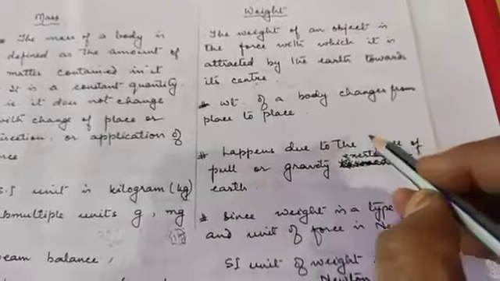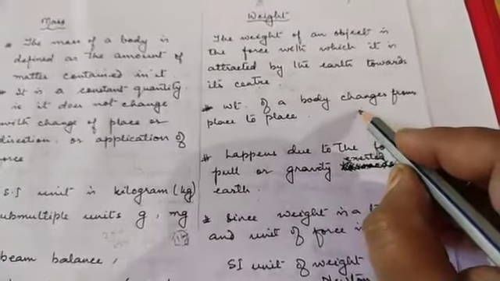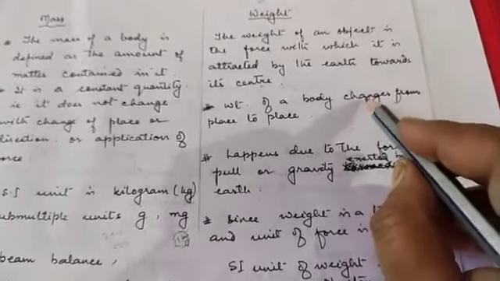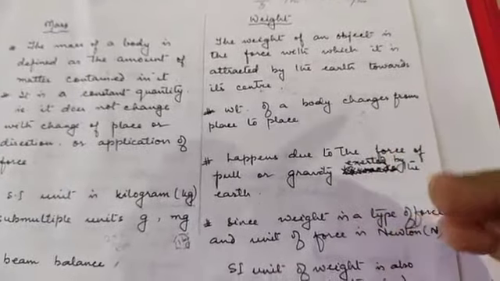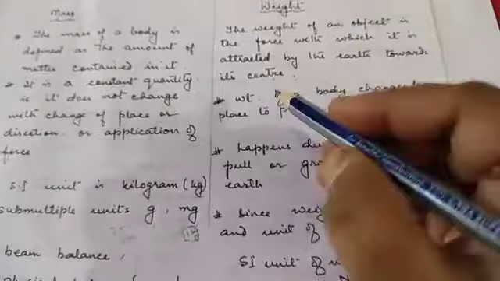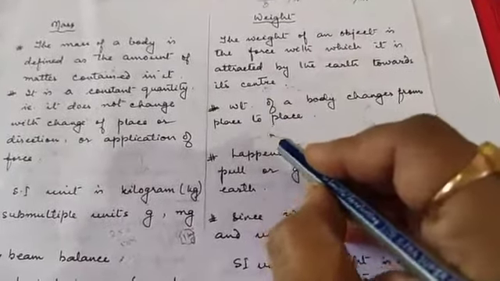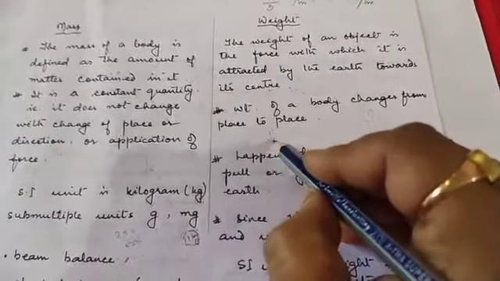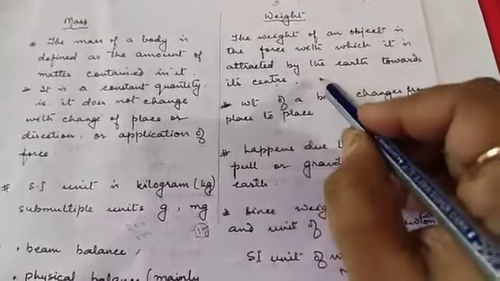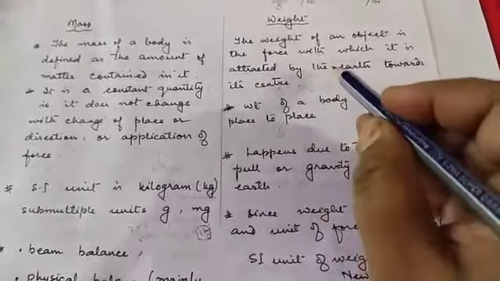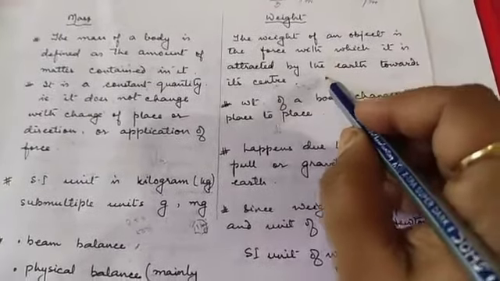What happens when you go up to higher altitudes? Then the pull of the earth decreases. The more you are towards the earth, the gravitational pull is more. The more you go up, okay, the pull will decrease, so the weight of the body will also decrease.